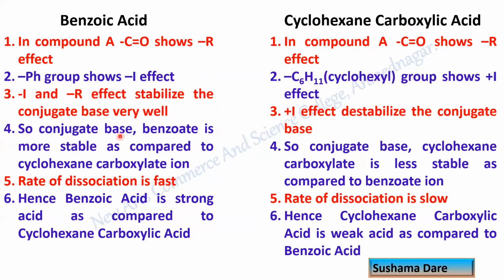Due to this, the conjugate base benzoate is more stable as compared to the cyclohexane carboxylate ion. As this conjugate base is stable, the rate of dissociation is fast, hence benzoic acid is a stronger acid as compared to cyclohexane carboxylic acid. Exactly the opposite statement you have to write down under cyclohexane carboxylic acid.